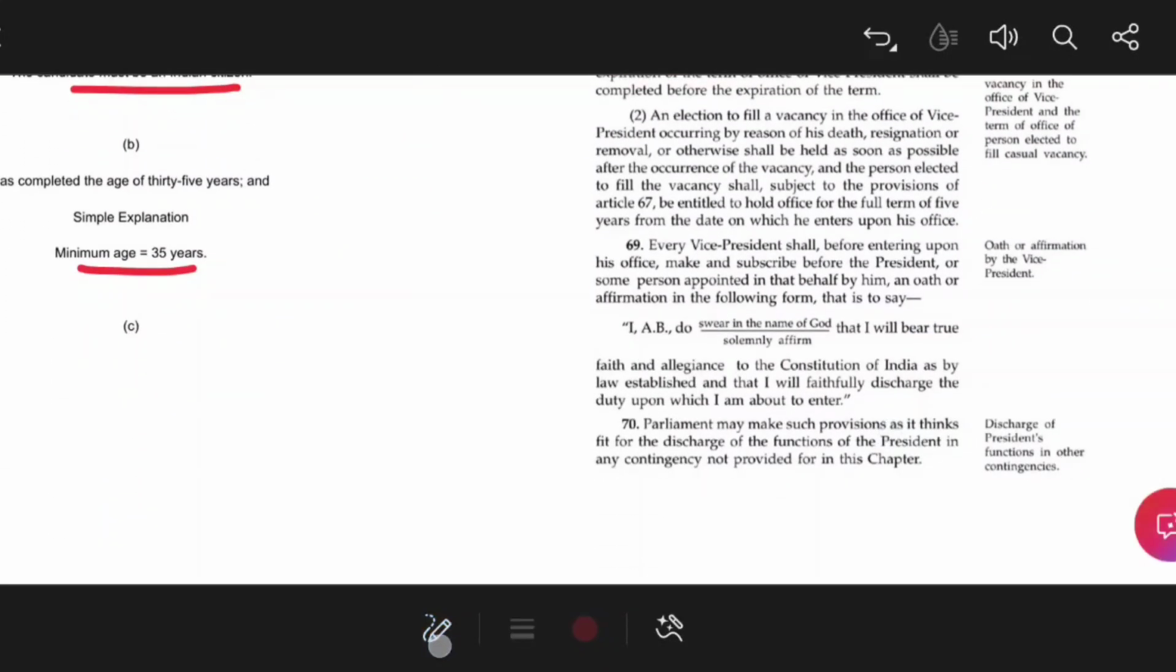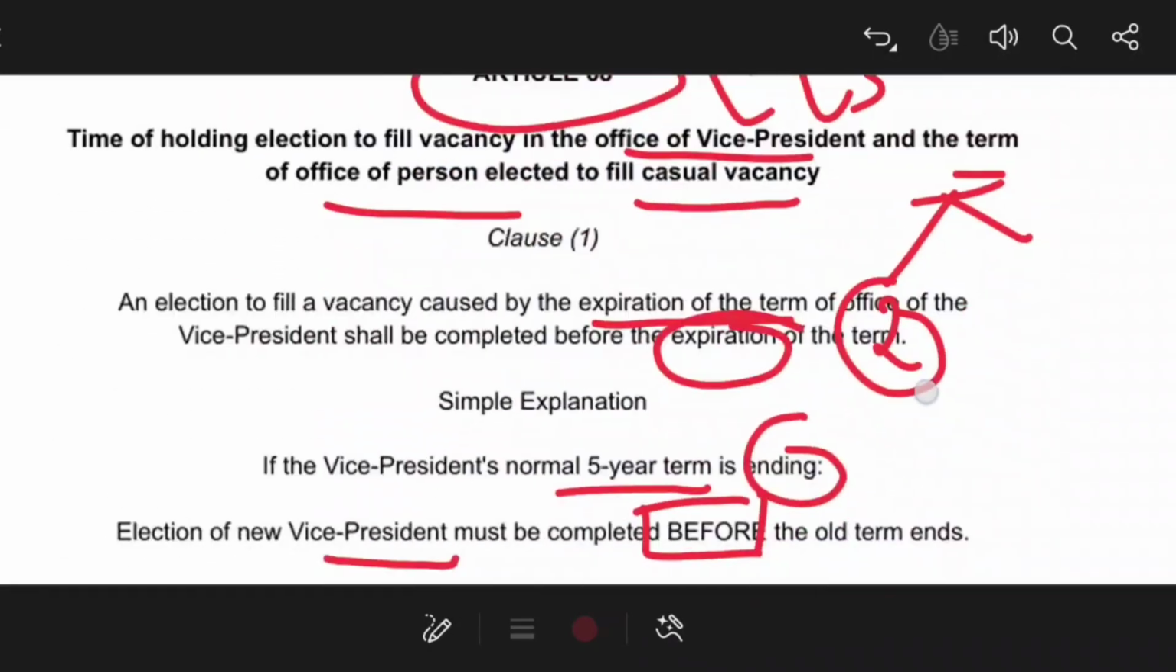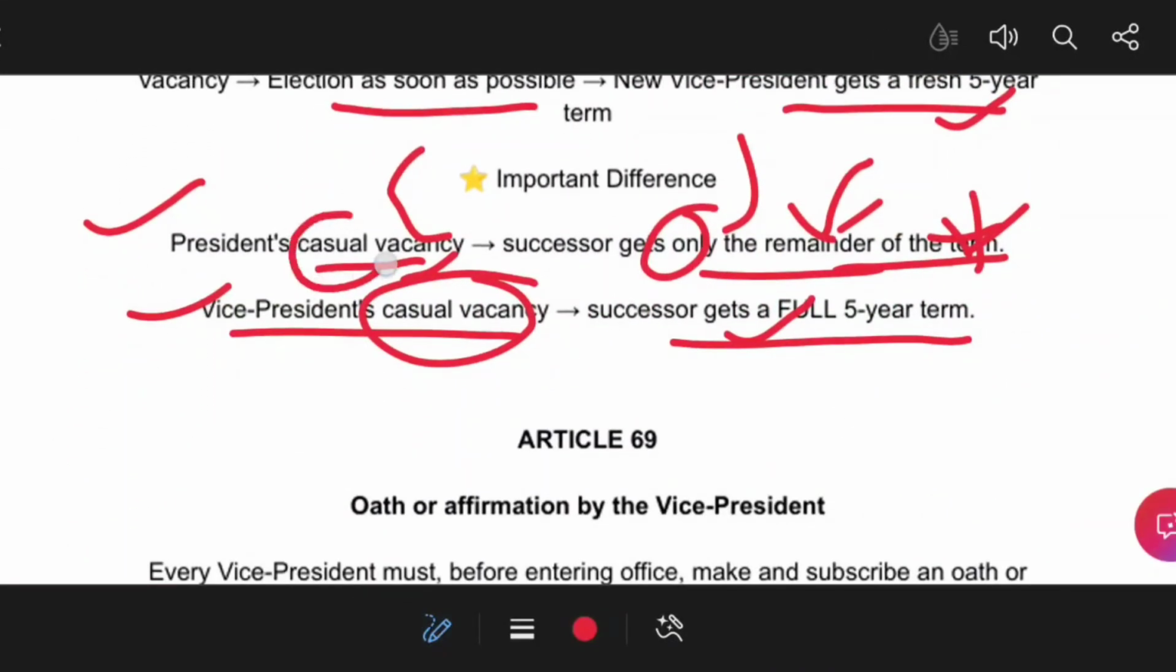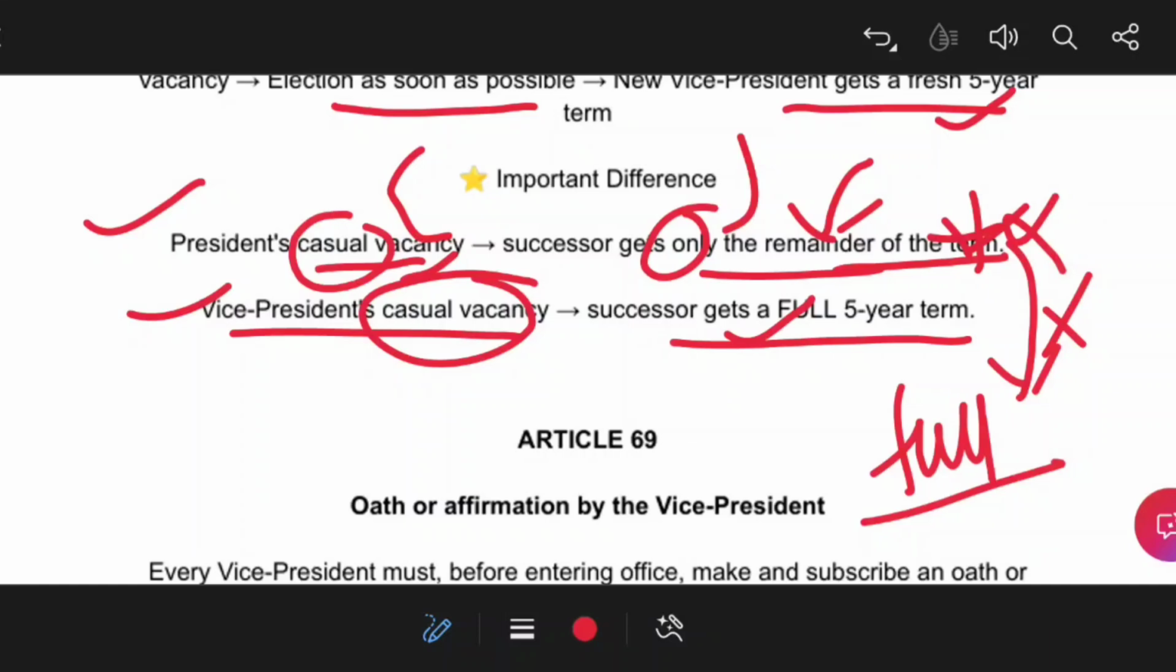Okay, it is not given here, right? But I think if the vacancy of the president occurs due to a casual vacancy, the successor gets only the remainder of the term. This is not true, because if a fresh election is held, the new president will be elected and will hold the office for the full 5-year term. So this is wrong. And for a vice president's casual vacancy, if a new vice president is elected, they will remain in office for the full 5-year term.